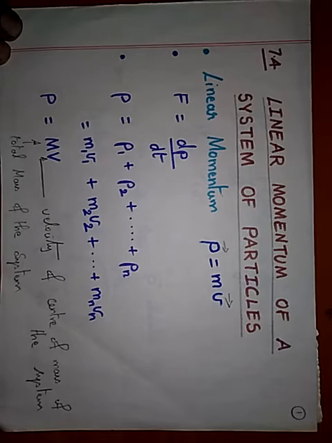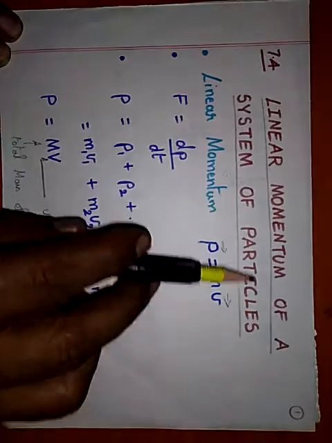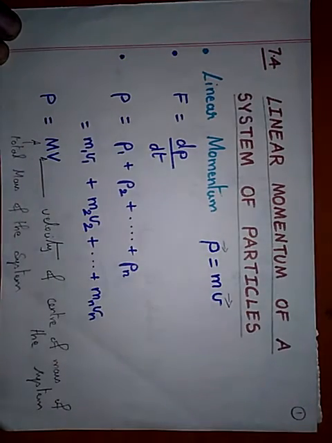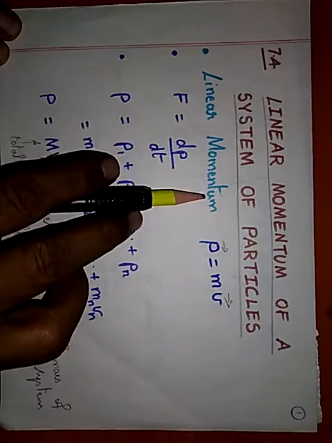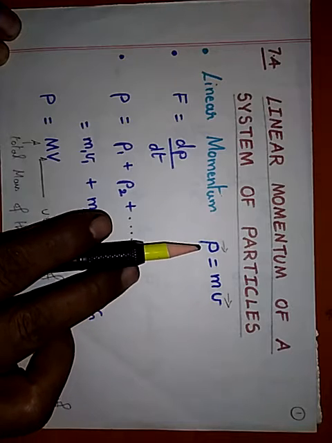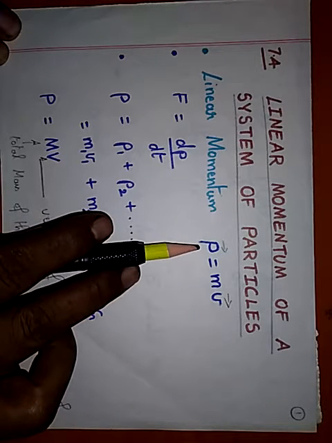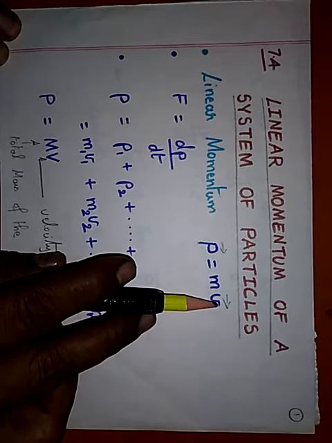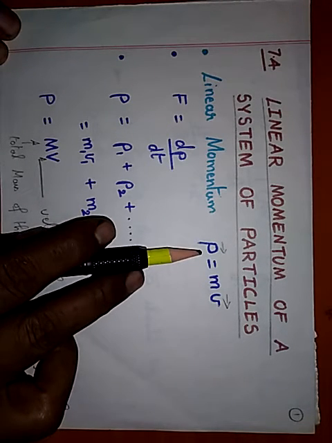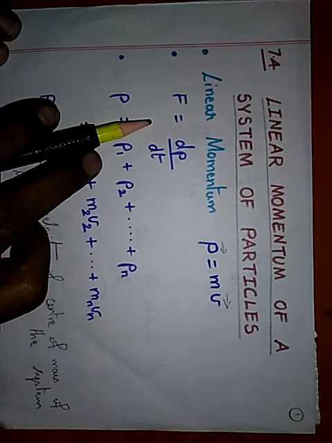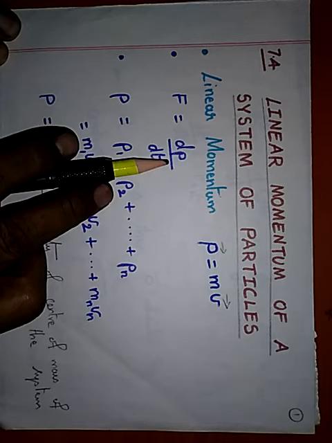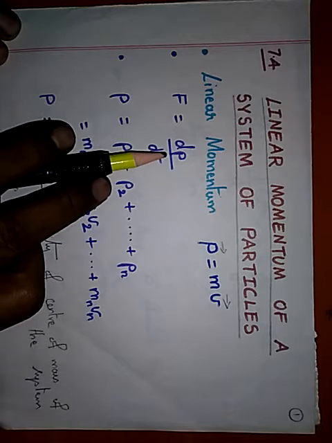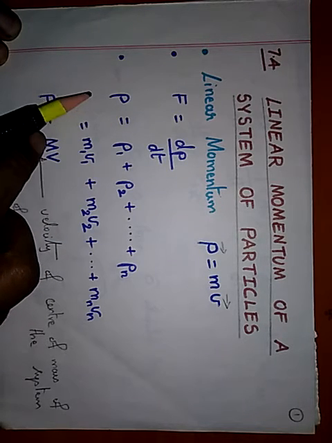Hello viewers, today we are going to see about linear momentum of a system of particles. So the linear momentum P is a vector quantity. P is equal to mass into velocity. Since velocity is a vector, therefore P, linear momentum, is also a vector. Force is equal to dP by dt, that is, the rate of change of momentum.